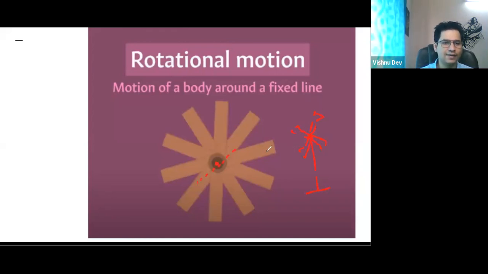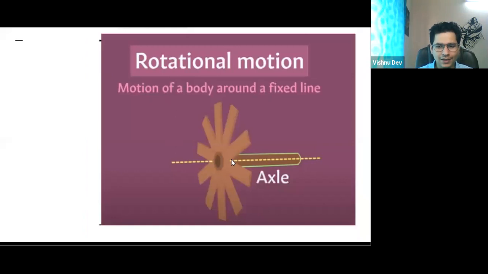Yes, tires, very good. Tires also rotate. For example, the earth also rotates around its axis. So anything which rotates around a fixed line: a windmill, correct. Or a top. See, this is the axle, this is the axis. Yes, clock hands, very good. Hands of the clock. Very good.